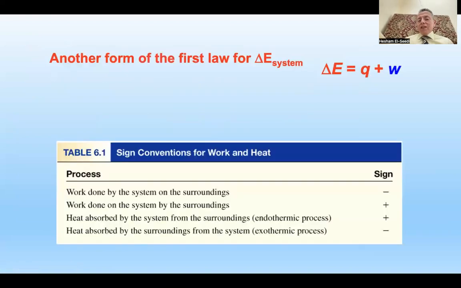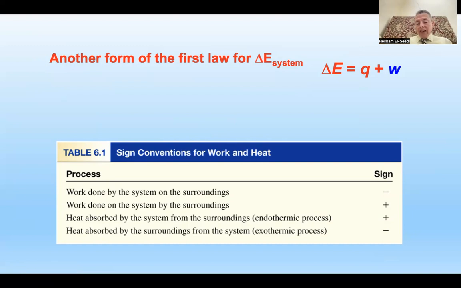Another form of delta E system is equal to Q plus W, right? Here is the sign for work and heat. Now I think you can do it by yourself. When work is done by the system on the surroundings, it means minus. What about by the surroundings? It is positive. What about heat absorbed by the system